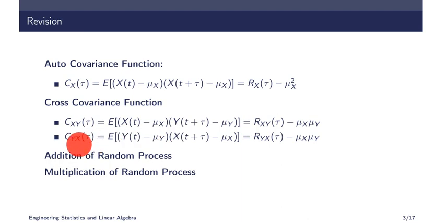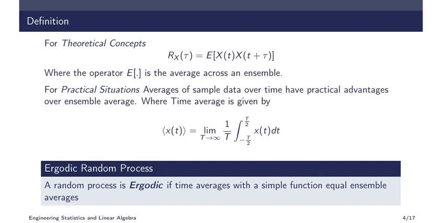So also we have seen how to add two random processes and multiply two random processes. So what will happen to the cross correlation functions. So this is about what we have learned in the previous classes. Today we will move to the ergodic random process.